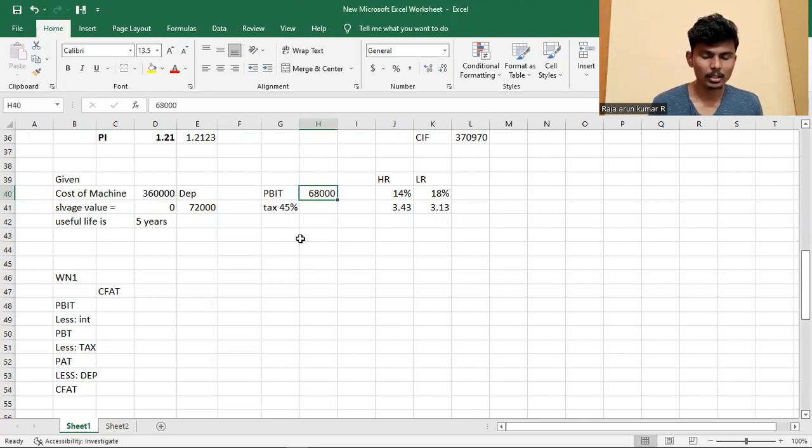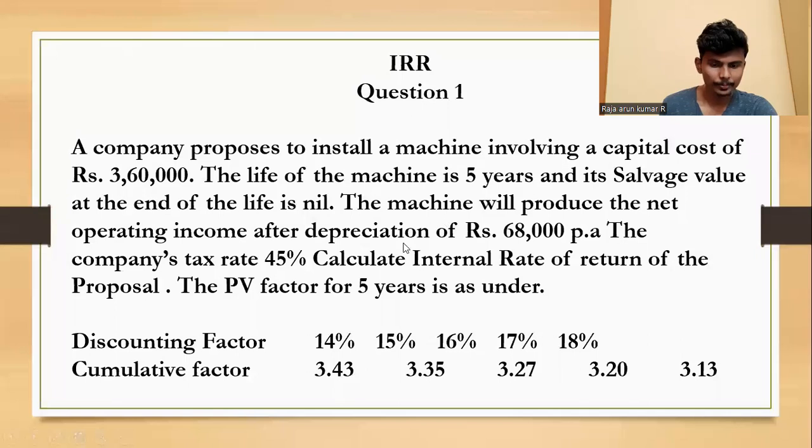Then they have given the PBIT in the question itself. You see here that net operating income after depreciation is 68,000. That means PBIT is 68,000, the tax is 45%, the higher discounting factor is for 14%, and the higher cumulative factor is 3.43. You do not compute it like 10% divided by 0.90. We do not do that sum.